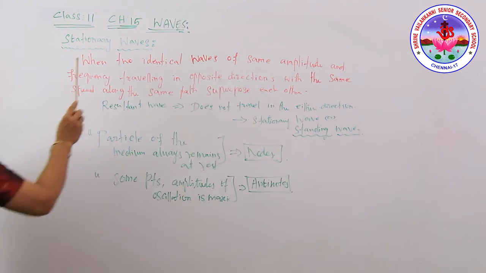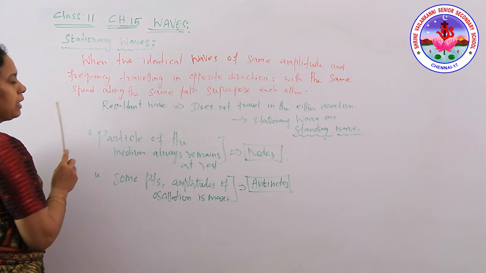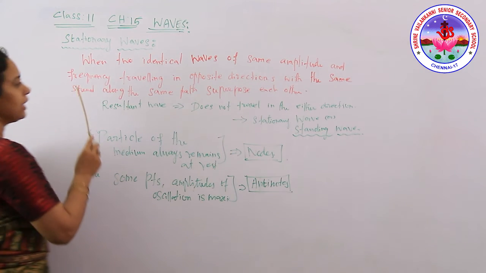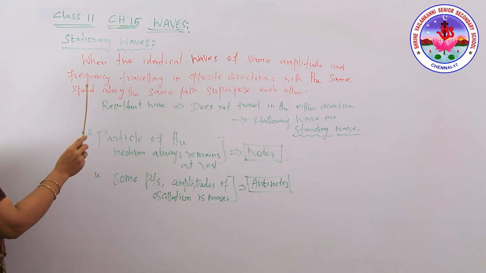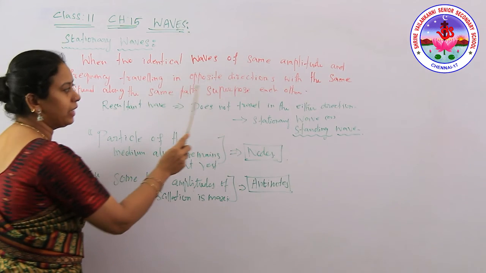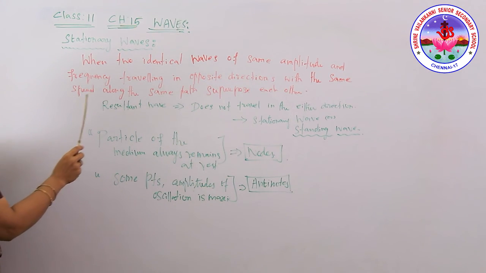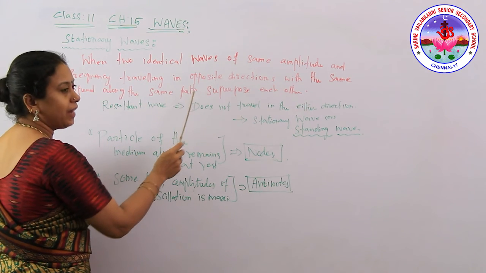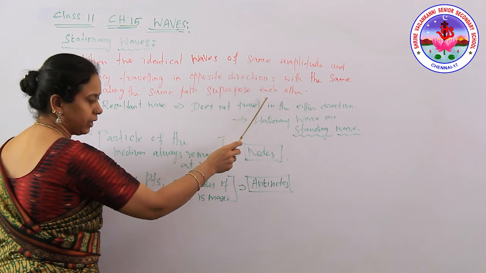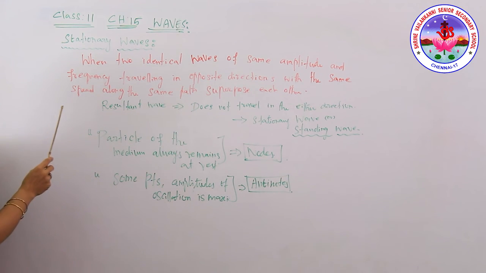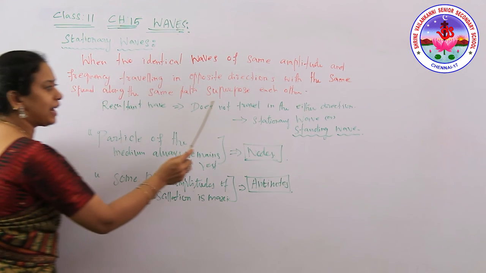Stationary waves. When two identical waves of the same amplitude and the same frequency travel in opposite directions with the same speed along the same path, they superpose on each other. That wave we call a stationary wave or standing wave. The resultant wave does not travel to either side.